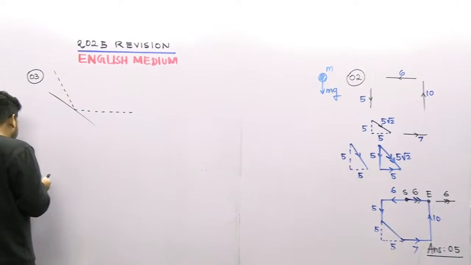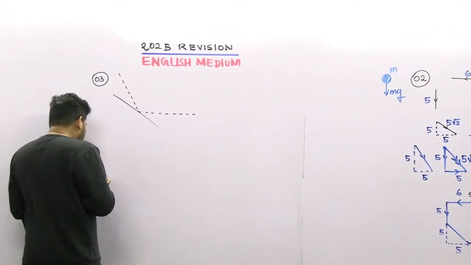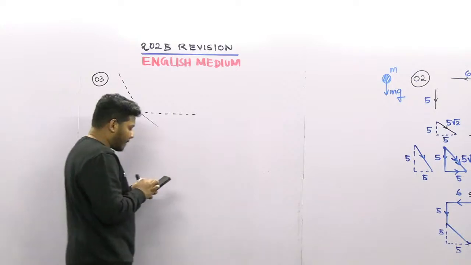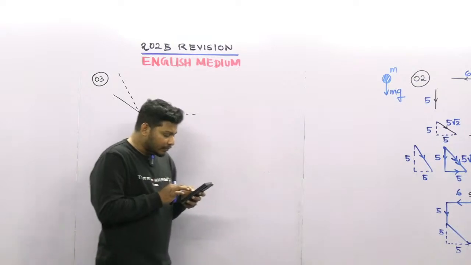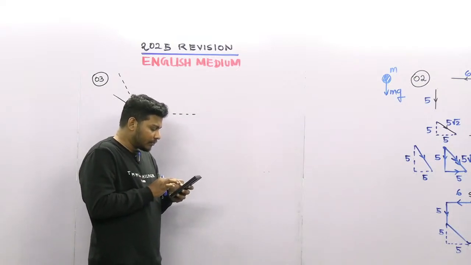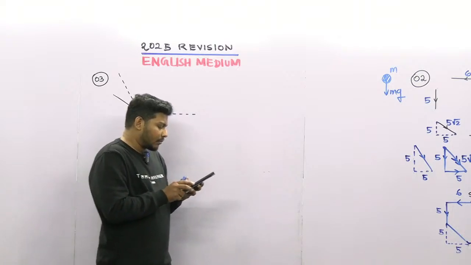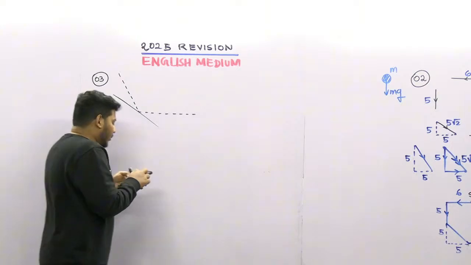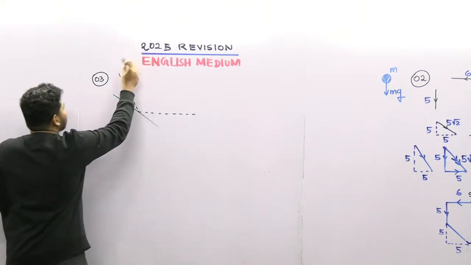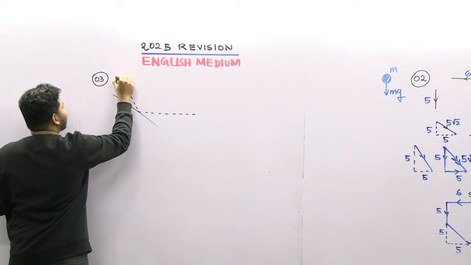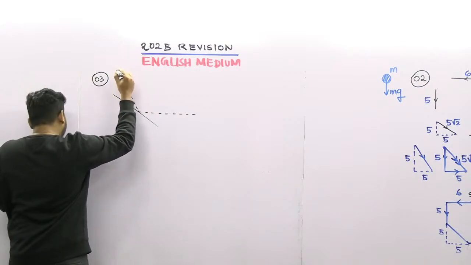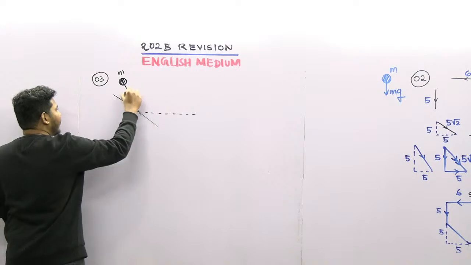So the ball is coming like this, with mass m and velocity v.